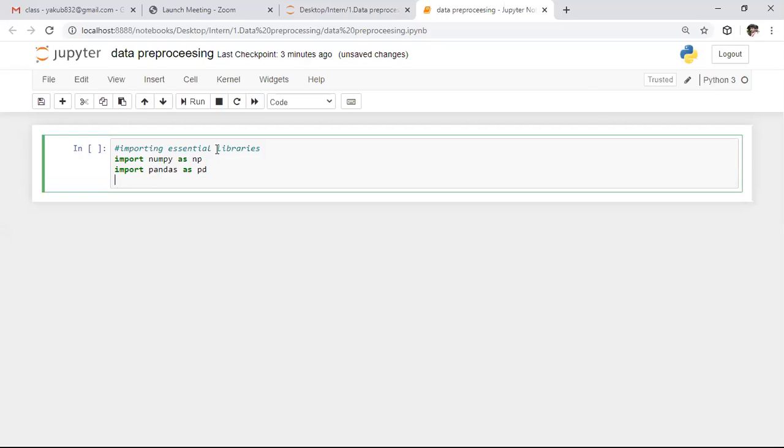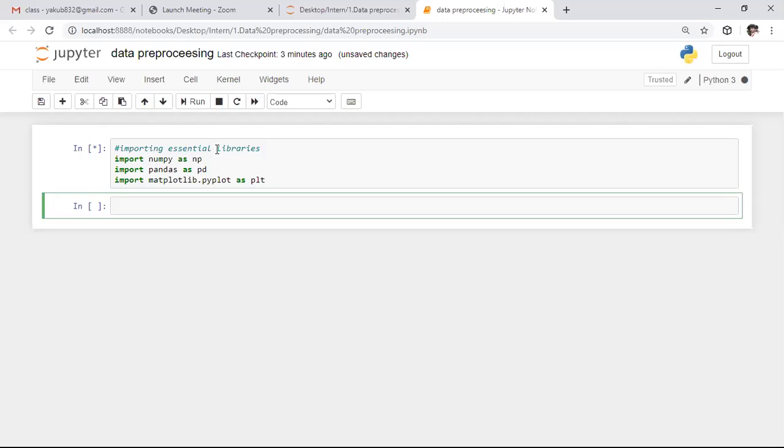After this, we need to import one more library, that is the visualization library, matplotlib. In this session, we are not using the matplotlib library, whereas I'm importing it too. So here I'm saying import matplotlib.pyplot as plt. Whatever name you want to give, you can give that alias name. I give an alias name for this also. After this, I want to execute this specific portion. These are the essential libraries to process any data. Here it is still running. So this is about importing the essential libraries.